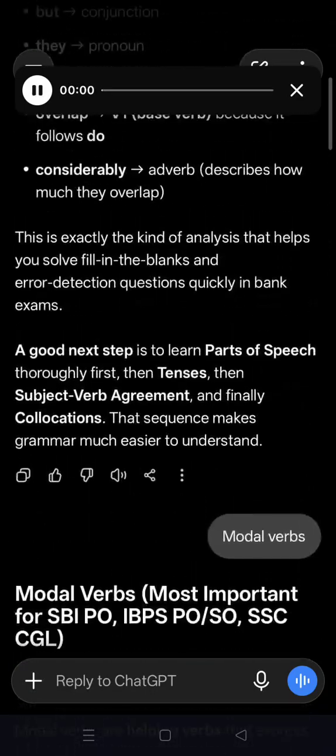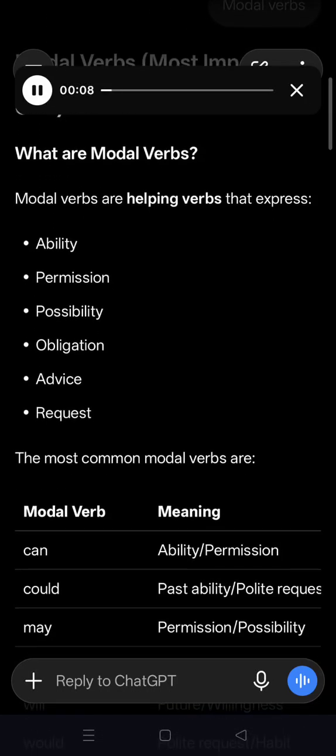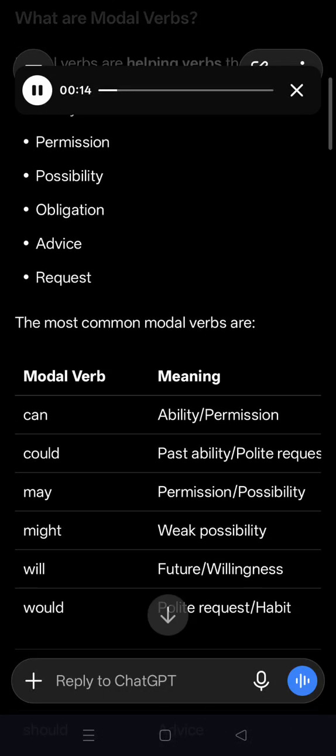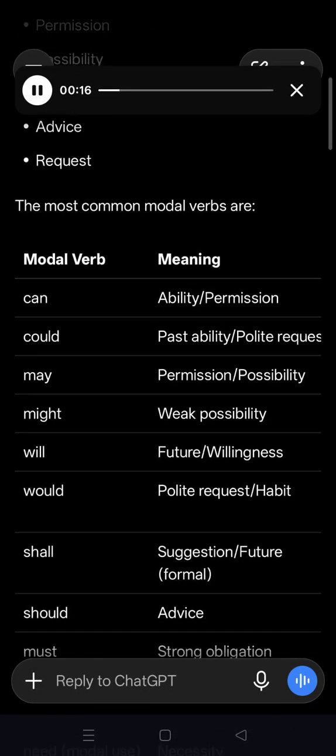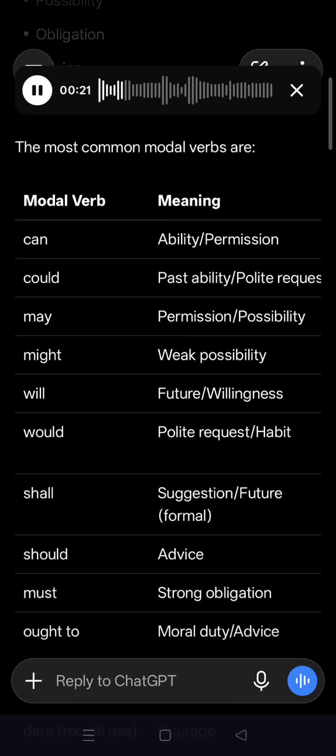Modal verbs: most important for SBI PO, IBPS PO, SSC CGL. What are modal verbs? Modal verbs are helping verbs that express ability, permission, possibility, obligation, advice, and request. The most common modal verbs, with meaning and example: can, ability or permission, I can swim; could, past ability or polite request,